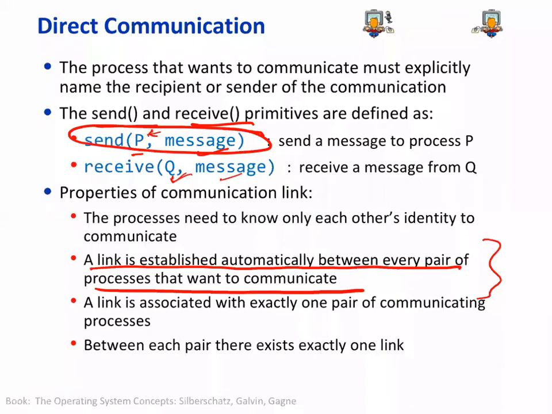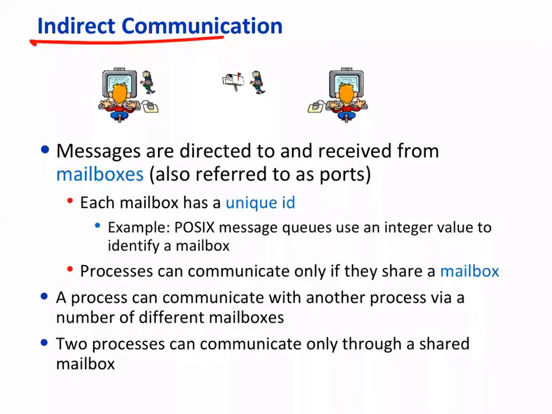All right, so in direct communication, a link is associated with exactly one pair of communicating processes, and these processes are well defined. Second, we have indirect communication, where there is a mailbox. The mailbox can receive messages, and in turn the receiving process can read from the mailbox. Various combinations are possible, and you can create various protocols for how we read from the mailbox. Whenever something comes, a light could blink to tell me that a message has come, and so on. But note that when somebody is sending to a mailbox,